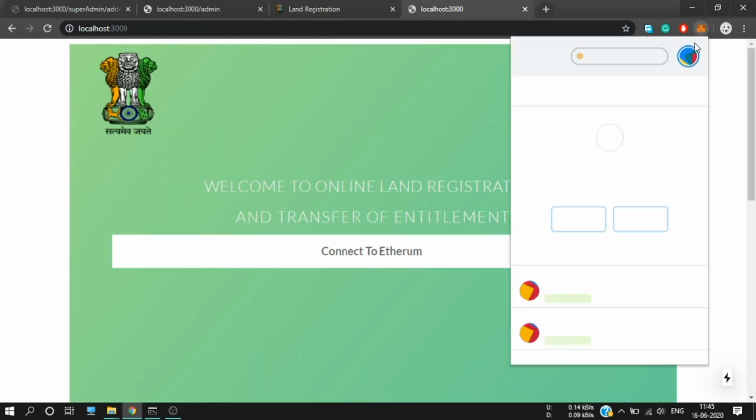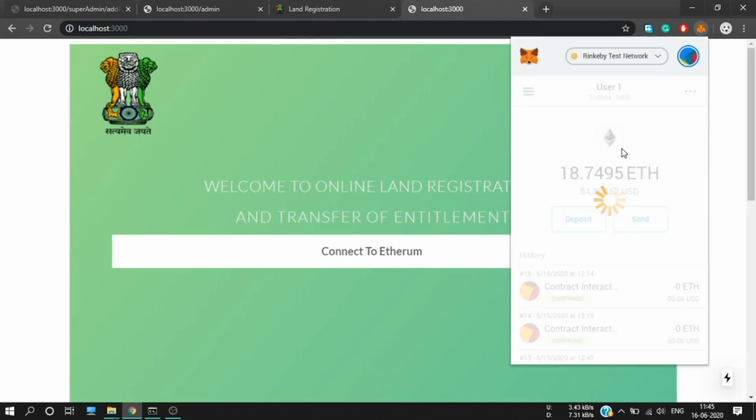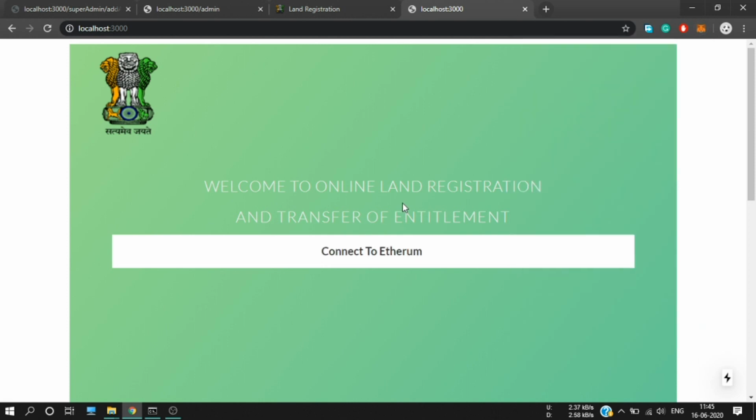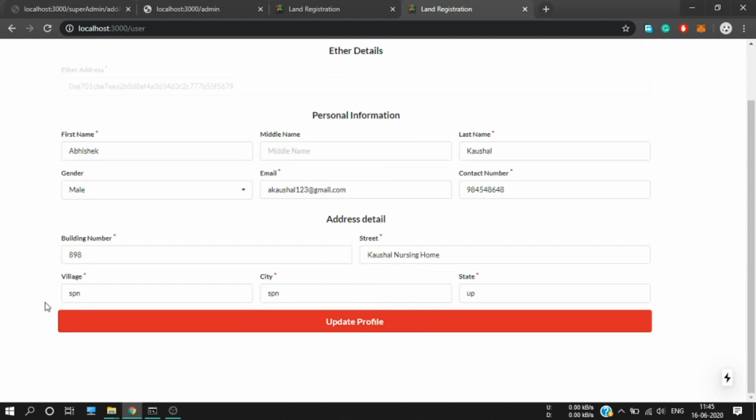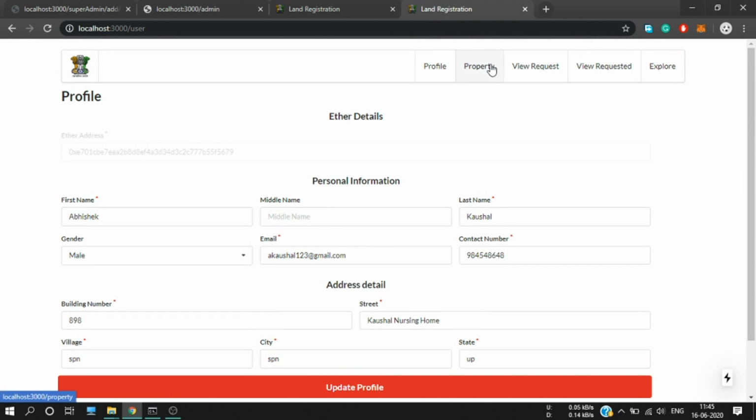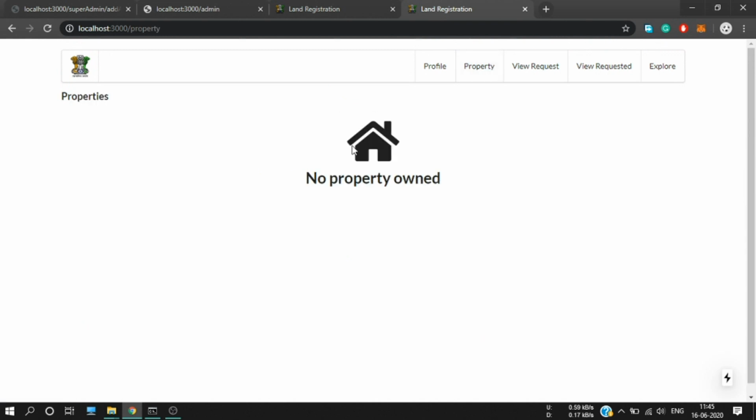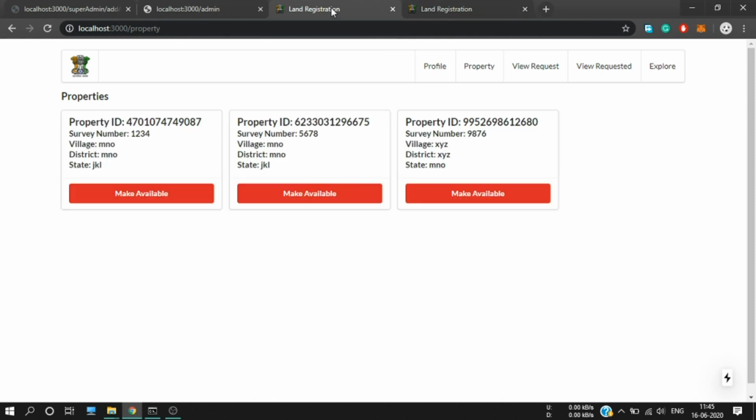And now let me open one more tab for user number 2. Now see this, his village is SPN, city is also SPN, state is UP. And now let's check the property. No property is owned. Okay. Now let's switch back to user number 1.